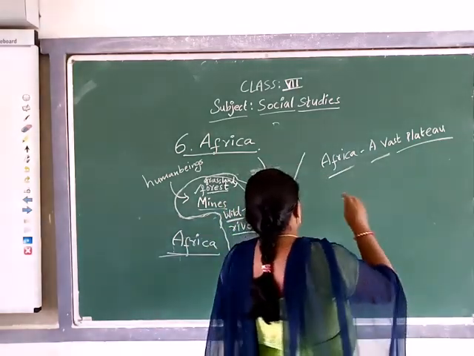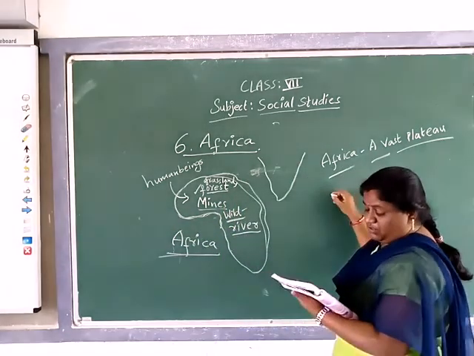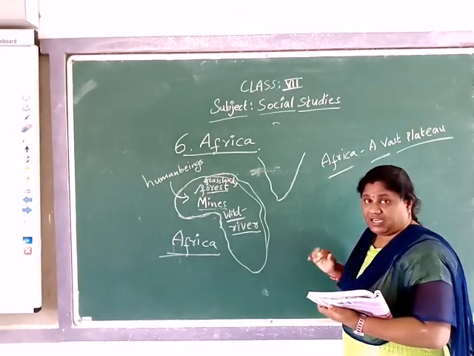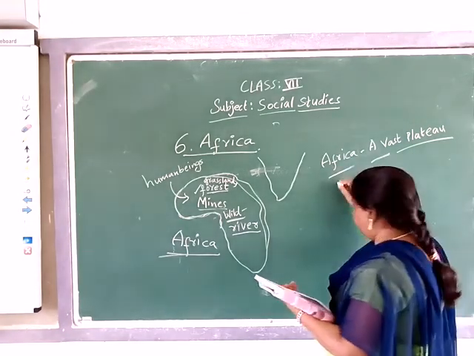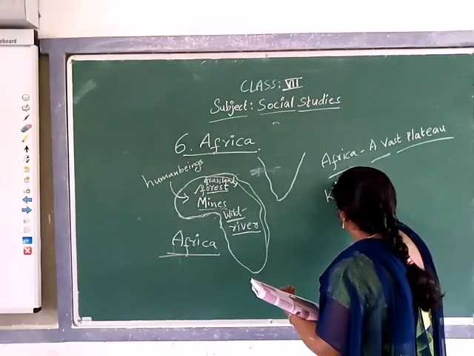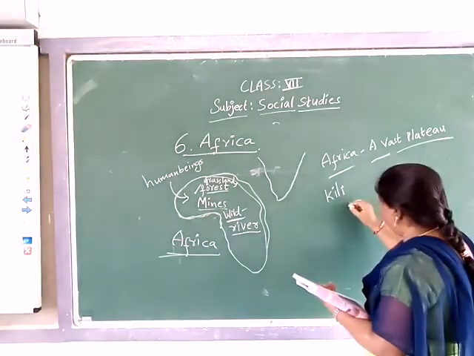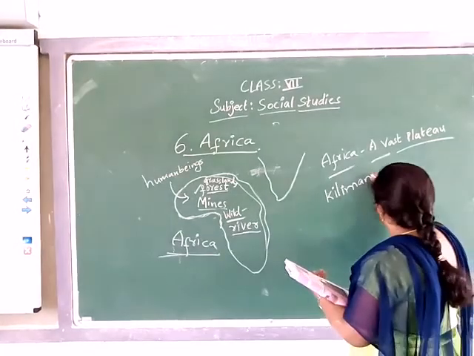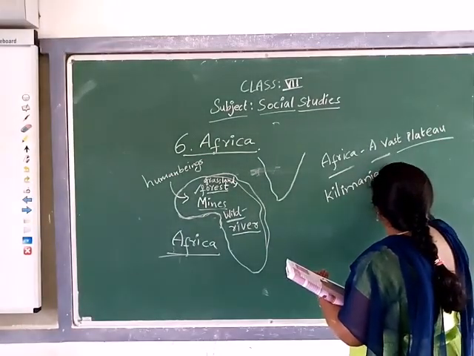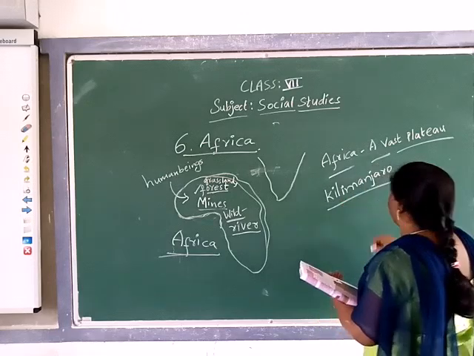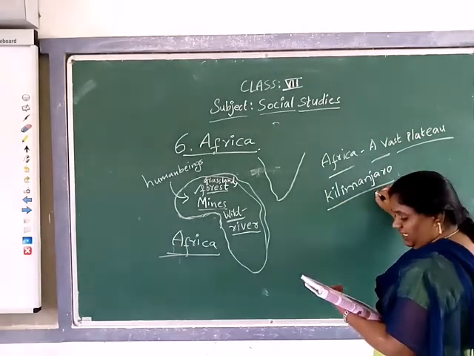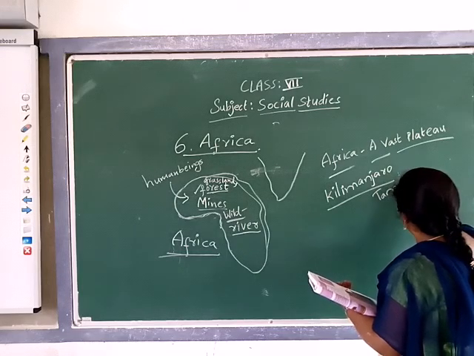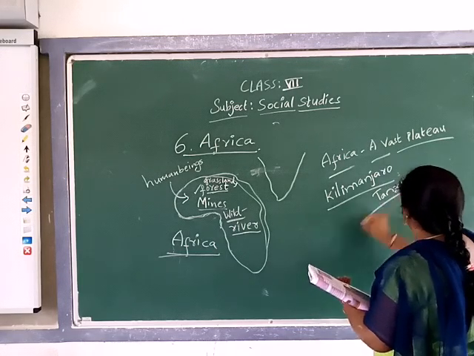Where in Tanzania? The highest mountain, the highest peak in Africa. Okay, which mountain? Kilimanjaro. When you are listening to this, remember the word Kilimanjaro. It's the highest peak in the Africa continent. So where is the place? In Tanzania. Tanzania is a state in the Africa continent.